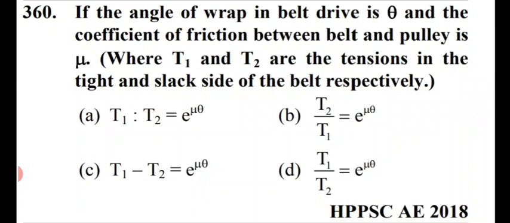Instead of reading all the options, I will directly tell you the right answer, which is option D, that is T1 divided by T2, the ratio of T1 to T2, equals e raised to the power nu theta. That is option D.